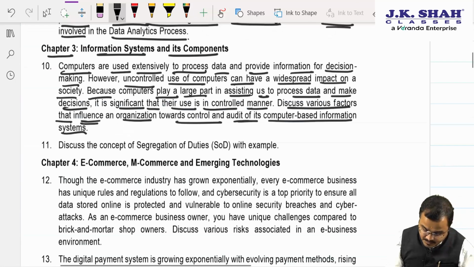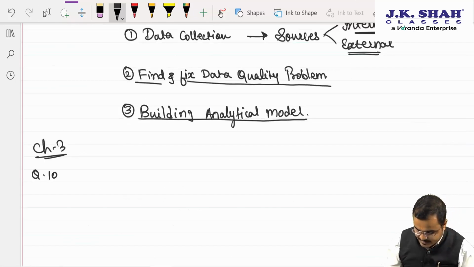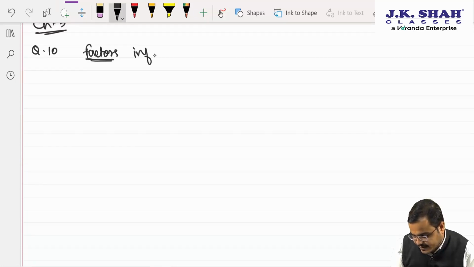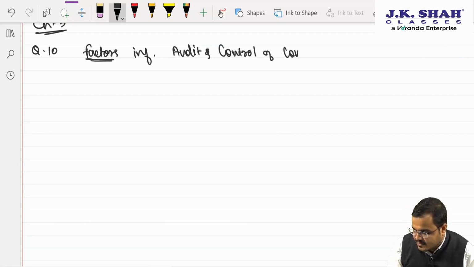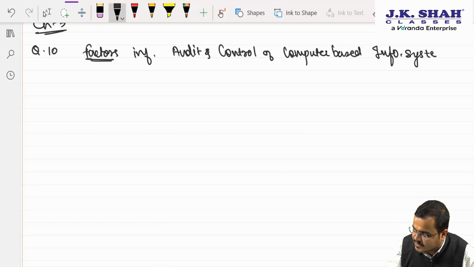What was the question number? Sir, 10. Okay. So question number 10. We'll write it down. Factors influencing audit and control of computer based information system. Clear, chartered? Yes, sir.